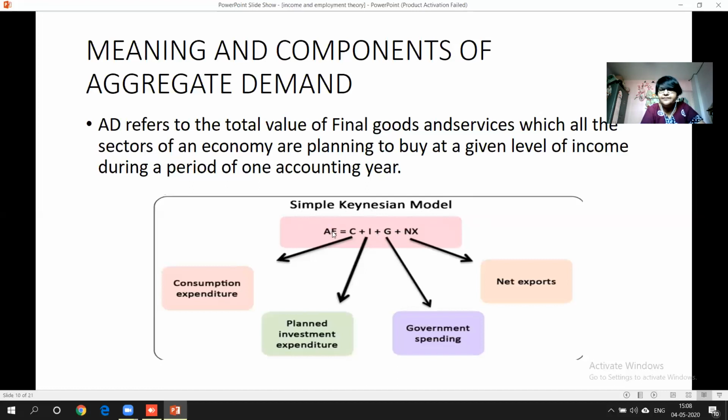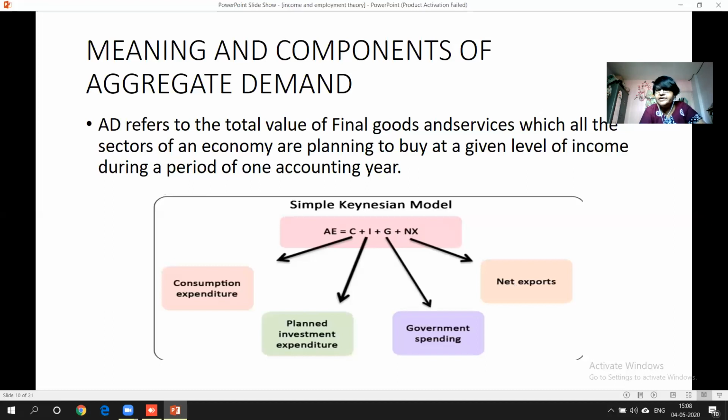Here you can see AE, aggregate expenditure. What is the meaning of AE? AE means nothing but aggregate expenditure. Aggregate expenditure is aggregate demand. It should always be equal to consumption plus investment plus government plus NX, that is net export.